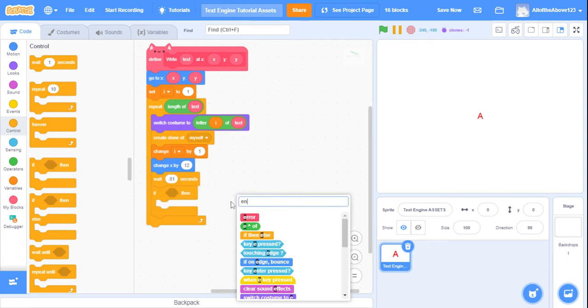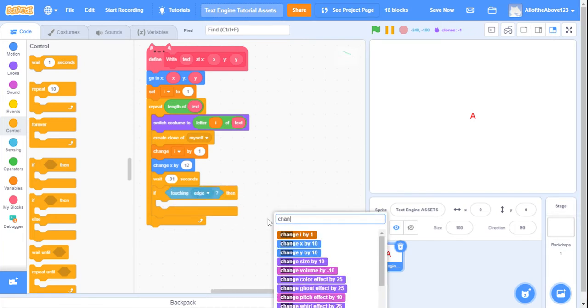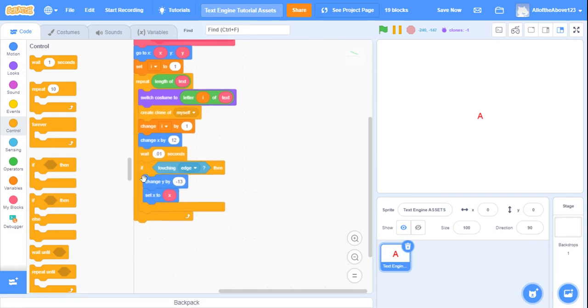Then the if will check if you're touching the edge. And if you are touching the edge, then change y by -13. And then you want to set x to the origin x.